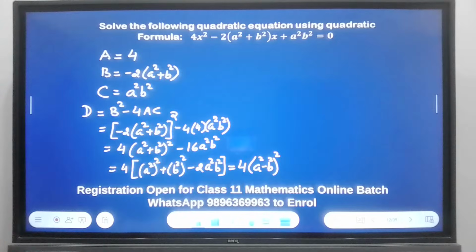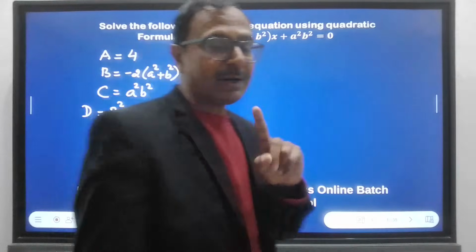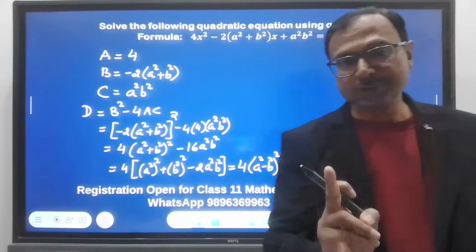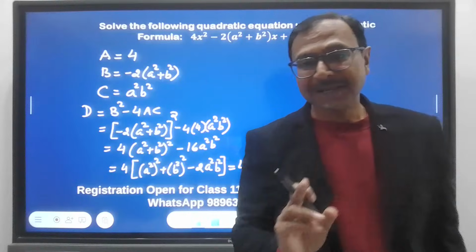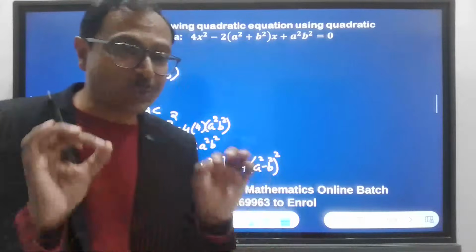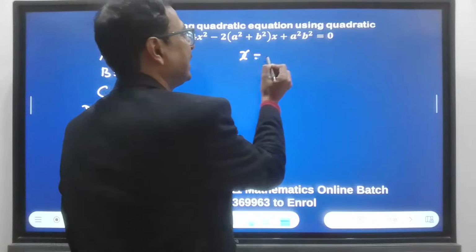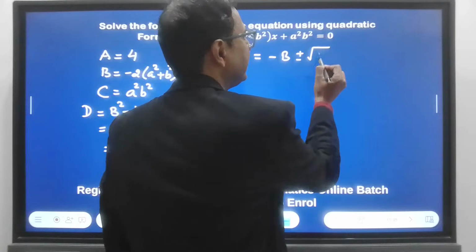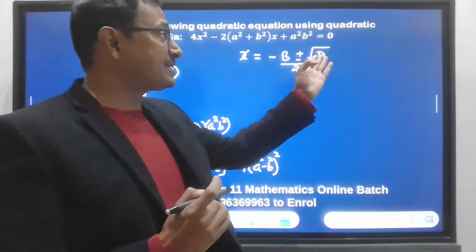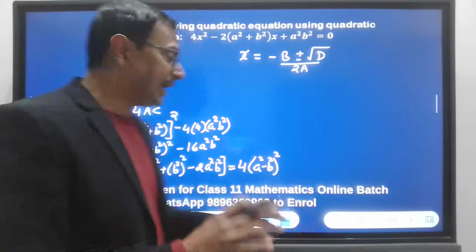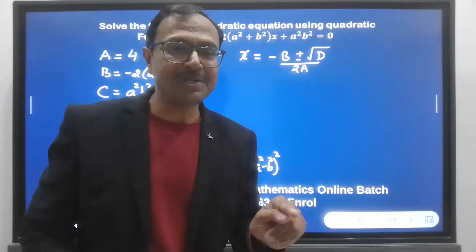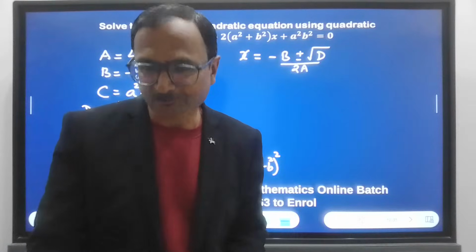Check. Now, smartness is converting the discriminant into a whole square. Why should I convert it into a whole square? Because I have to use the quadratic formula. And for quadratic formula, you know that there is square root of discriminant. X is equal to minus b plus minus root discriminant by 2a. This is the quadratic formula, right? So I have to write the discriminant as a perfect square. If I don't write it as a perfect square, then I will have the square root remaining in the question, which I don't want.